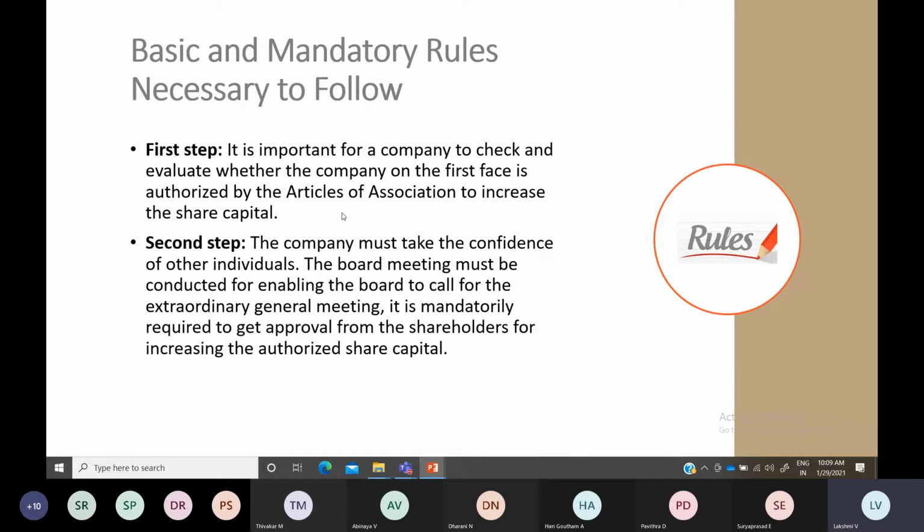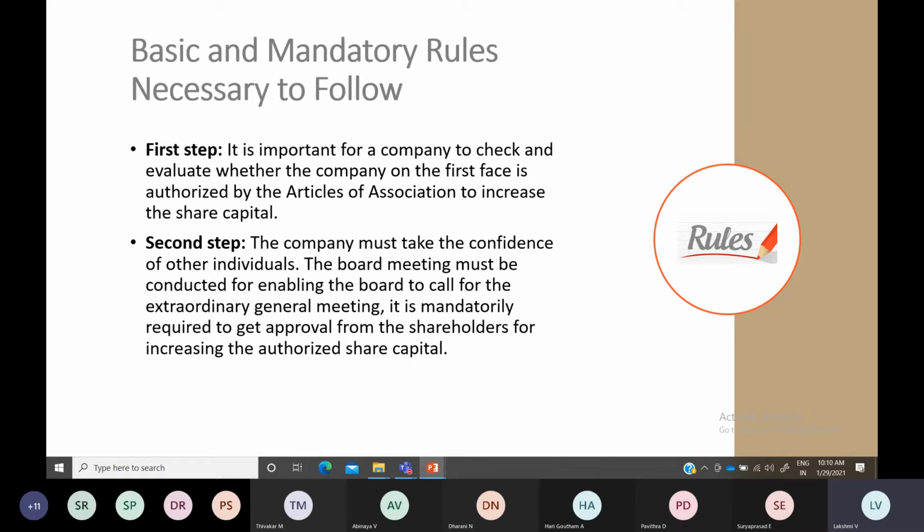And there are certain steps for alteration of share capital. First, you have to call a board meeting, and then they have to call for the extraordinary general meeting. First the board of directors. As you know, there is always a hierarchy in your company, right? From the lower level moving to the next level, each functional area's department managers will be there, and then the CEO, the board of directors. Shareholders means whom, and board of directors means whom, I think you might know.